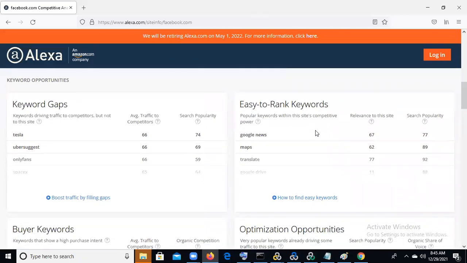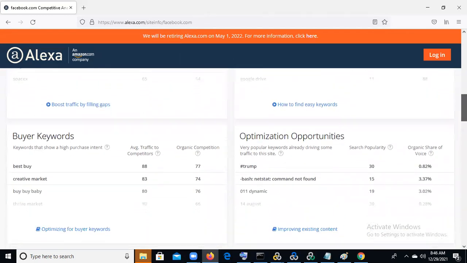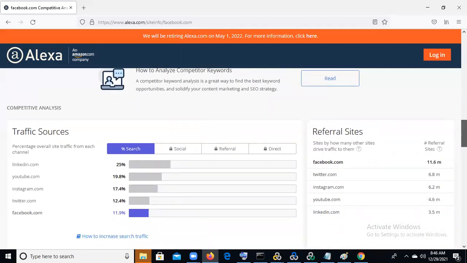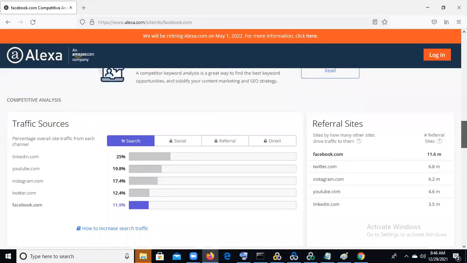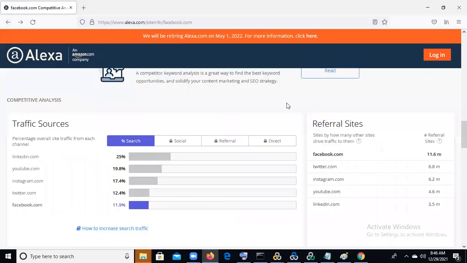So rank: Google is relevant to the site, search policy 67, 77, and Tesla. See traffic: LinkedIn is 25%, YouTube is 99%. We'll see for the social ways, means social. It is also.